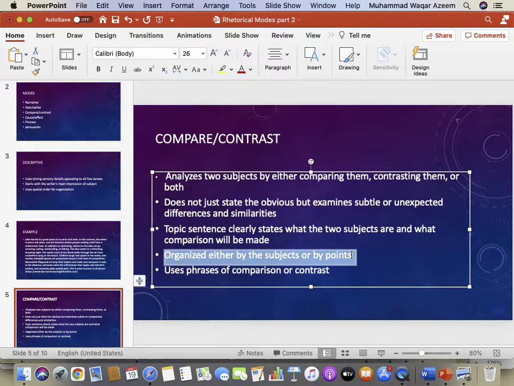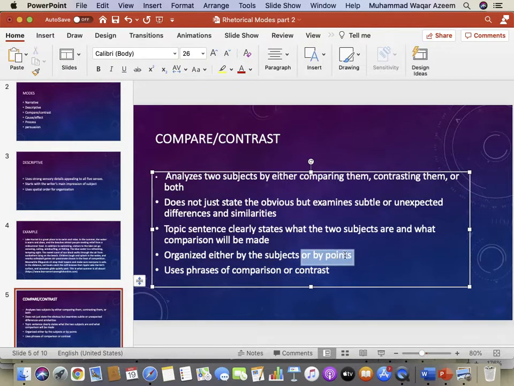By subject, you first take one subject and describe it. Then you take the second subject and describe it, and then write another paragraph saying how both are either similar or not similar, if you organize by subject.